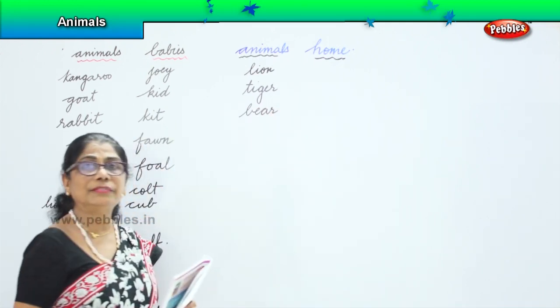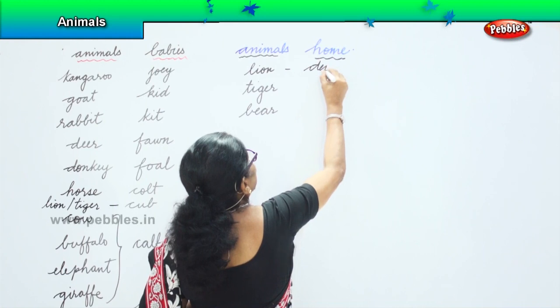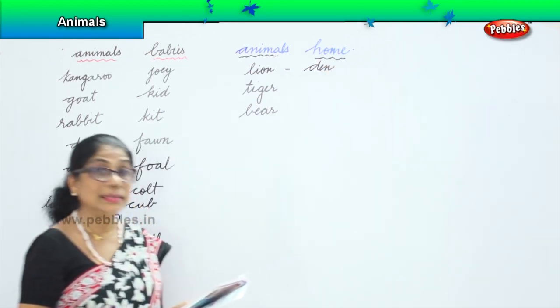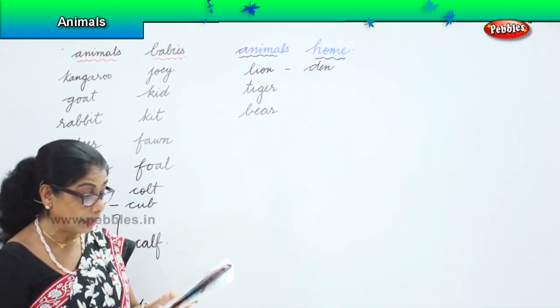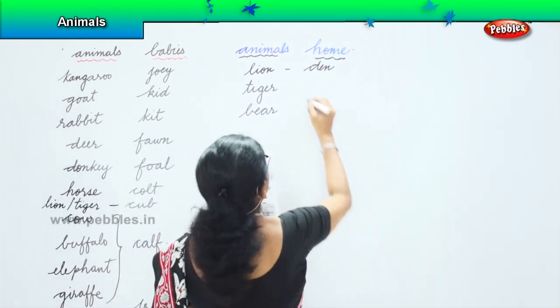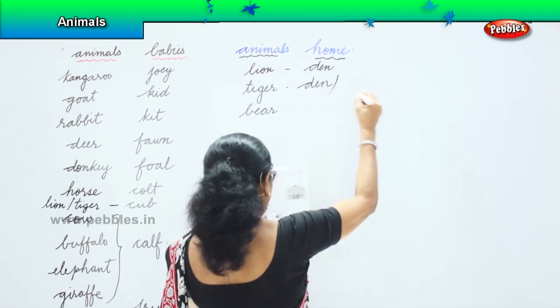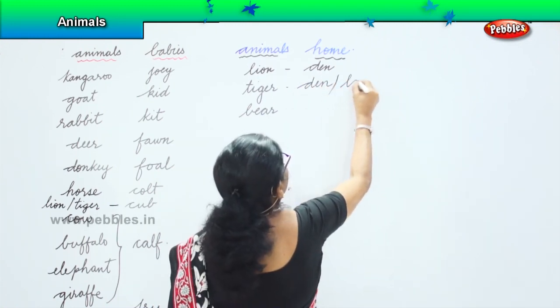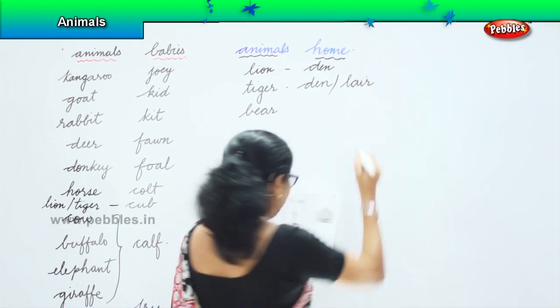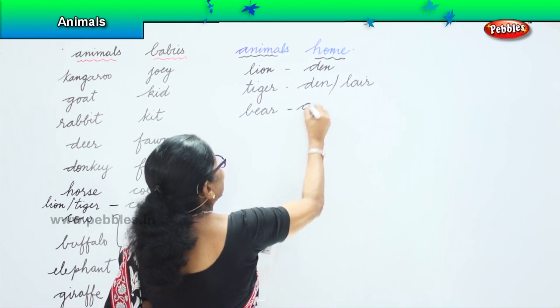The lion lives in a den. And the tiger also lives in a den, and his house is also called a lair. A bear normally lives in a den too.